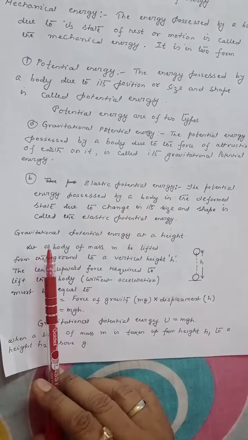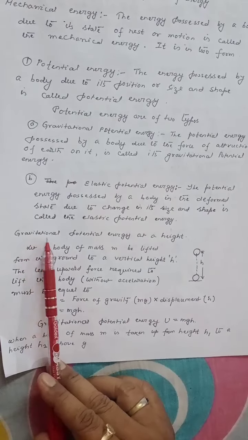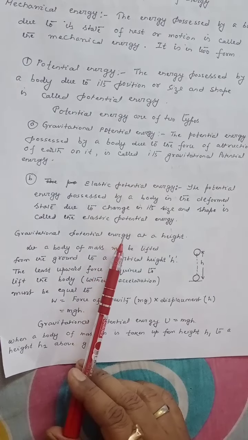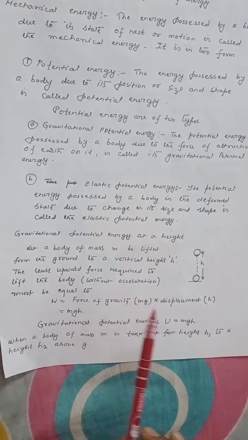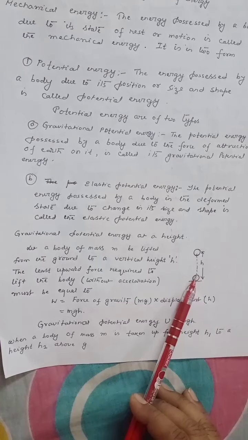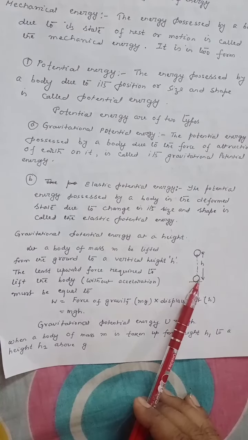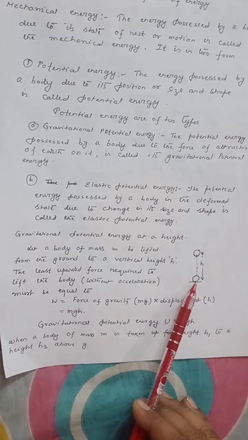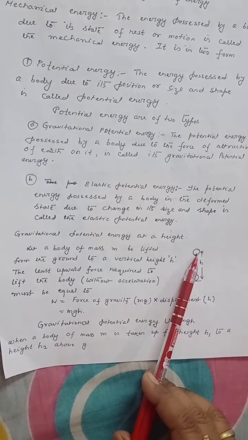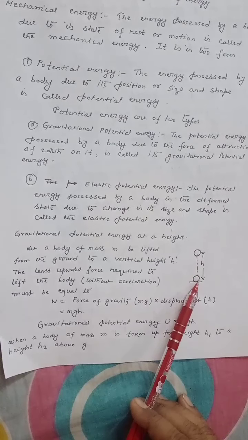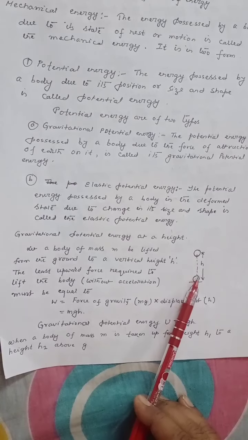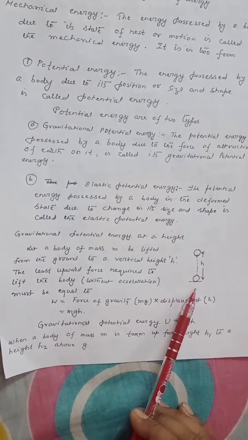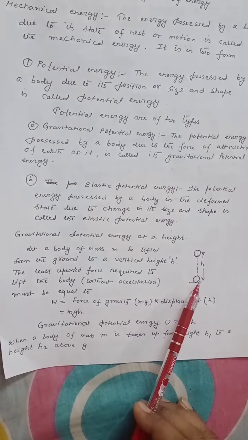Now let us find out the equation of gravitational potential energy at a height. In this diagram, this is an object of mass m resting on ground and it is raised to height h. Now when it is resting on the ground, the weight mg is acting downward.